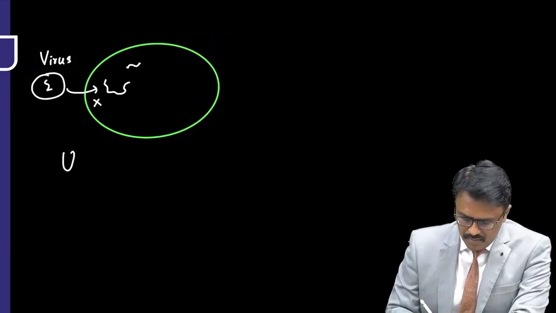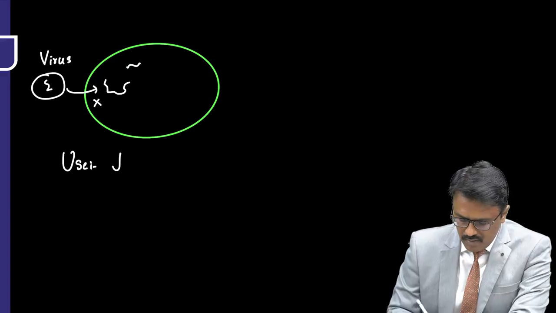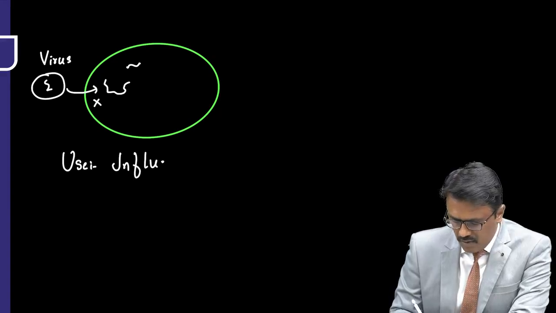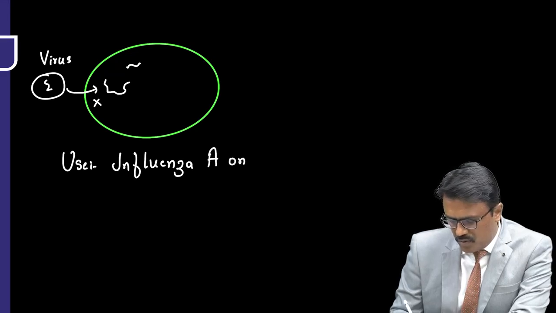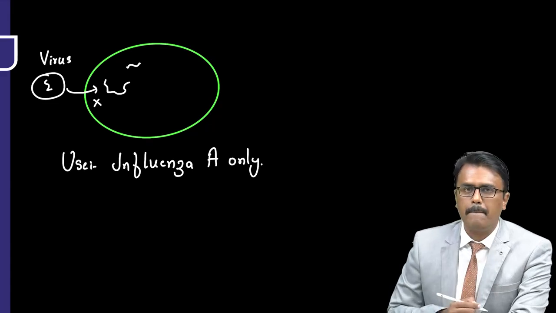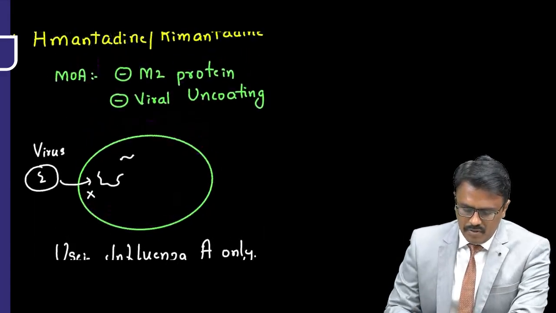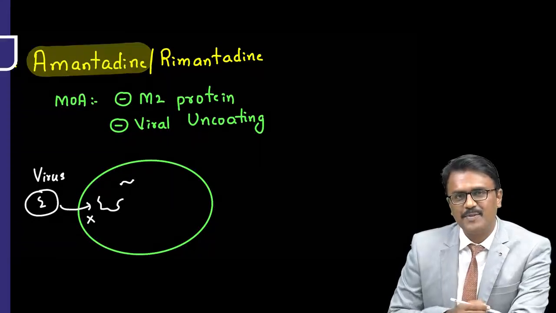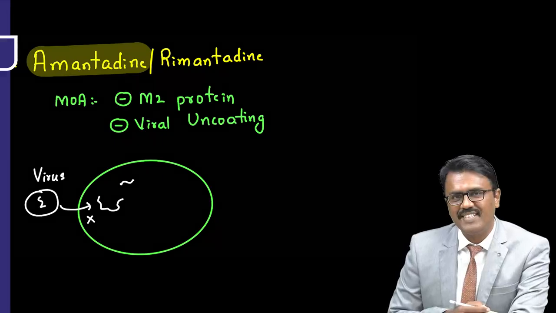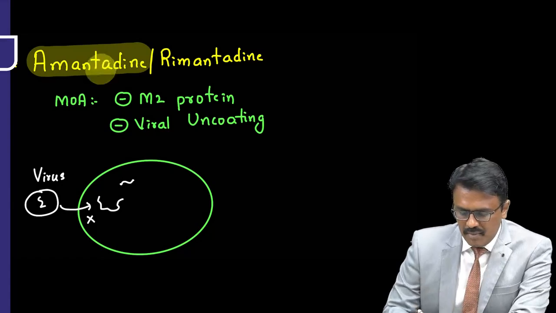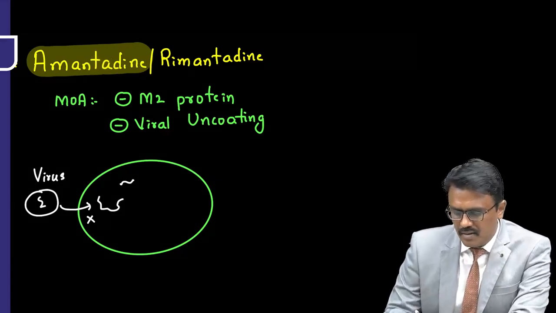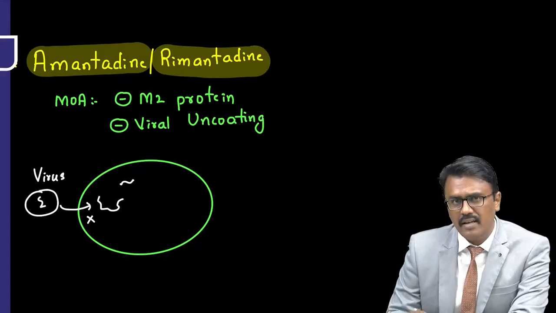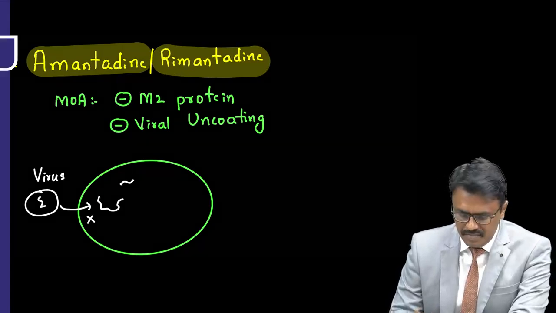Now where to use them? These are used only in influenza A. They are not effective for B. I think most of you have heard of amantadine already somewhere. Where? It is also used for one more disease in the CNS. Can you guess? Yes, it is Parkinson's disease. Amantadine and rimantadine are used for influenza A in case of viral infection.